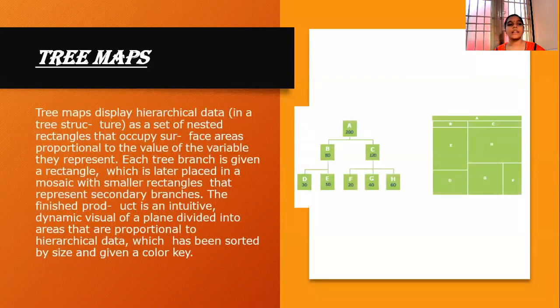Next one is tree maps. What are the tree maps? Tree maps are maps that display hierarchical data as a set of nested rectangles that occupy surface areas proportional to the value they represent. Each branch is given as a rectangle, which is later placed together with similar rectangles. This is how the tree maps can be represented, with two variations. Either it can be represented in a branches format or in a rectangular format.